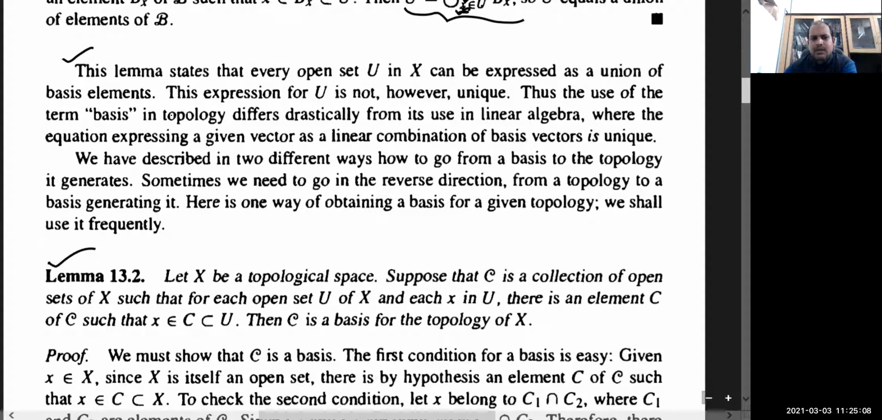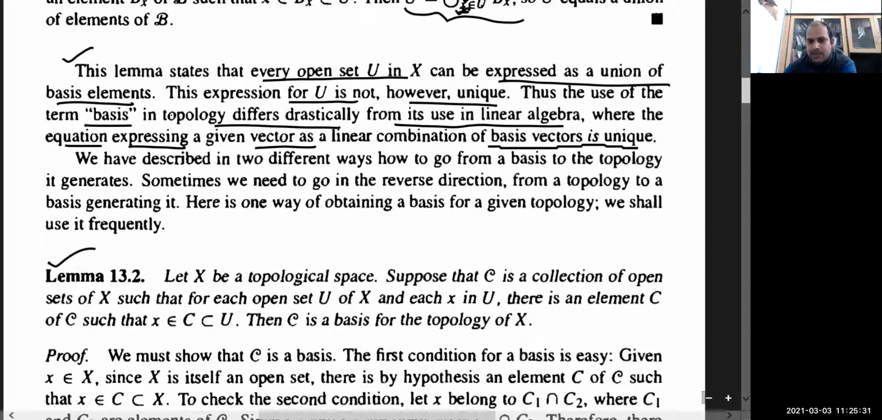This lemma states that every open set U in X can be expressed as the union of the basis element. This expression for U is not, however, unique. Thus, the use of the term basis in topology differs drastically from its use in linear algebra, where the equation expressing a given vector as a linear combination of basis vectors is unique. So this is the difference.